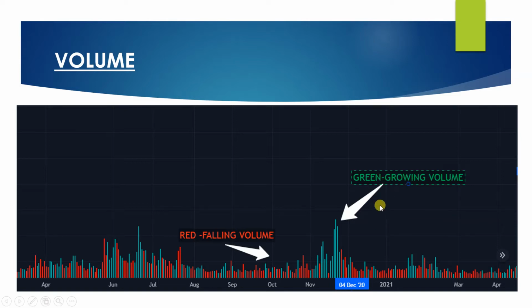And green volume, guys, is something which is growing in nature. That means volume is increasing, and at the same time the price must be increasing. So there are buyers in it. This is how we have been taught. Let's try to decode whether it is true or false.